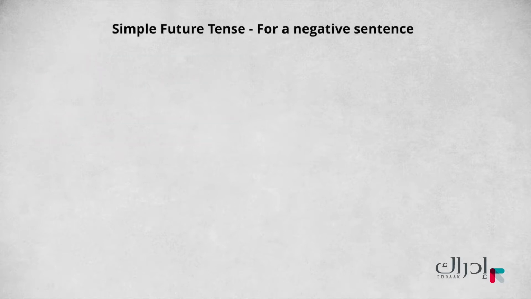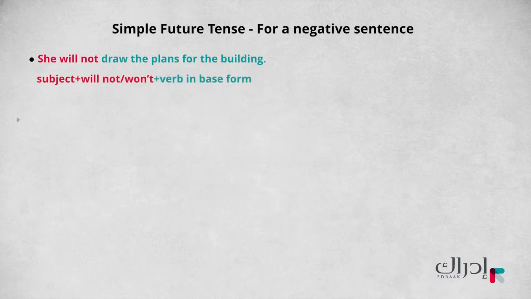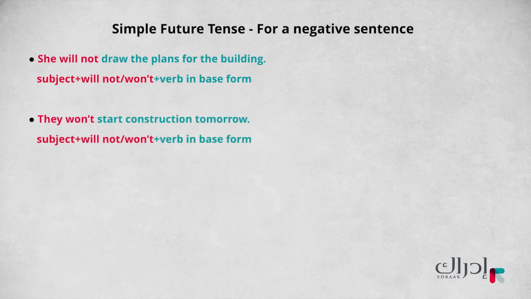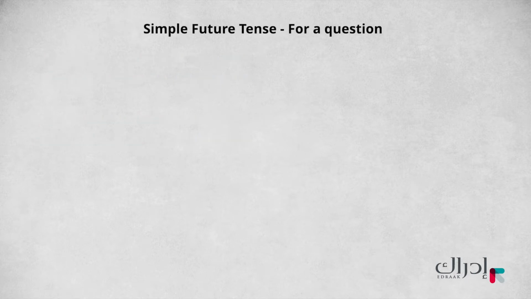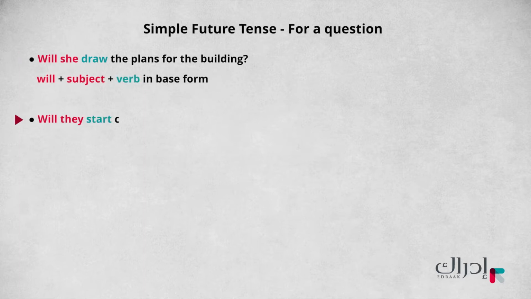For a negative sentence using the simple future tense will, the pattern is subject plus will not or won't plus verb in base form. Example: she will not draw the plans for the building. They won't start construction tomorrow. For a question using the simple future tense will, the pattern is will plus the subject plus the verb in base form. For example, will she draw the plans for the building? Will they start construction tomorrow?